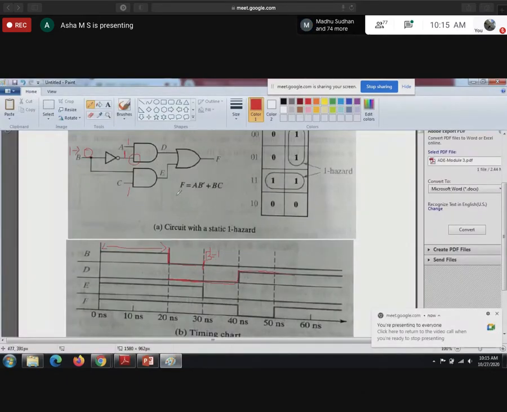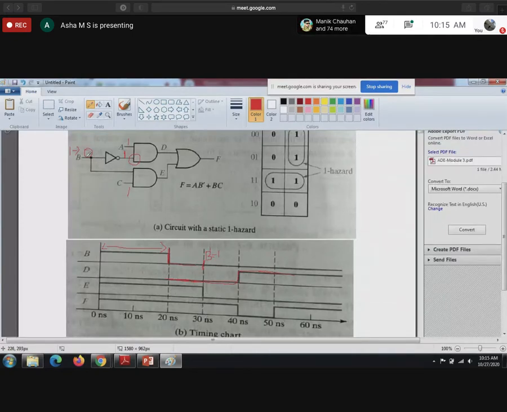Okay, even E will change. E will change immediately. Immediately means E is not going to take the 20 nanoseconds, because it will change after 10 nanoseconds only. So what is the value of B? B value will change at 20. Sorry, 20 nanoseconds. At 30 itself E will change.